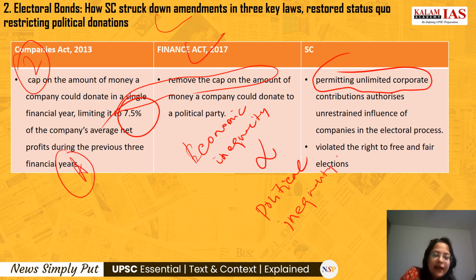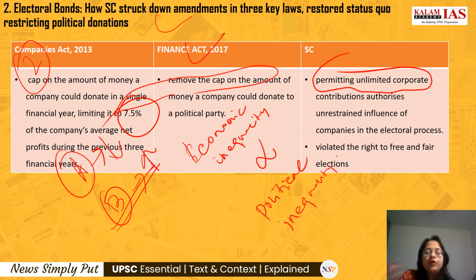Imagine a company A who is donating less and a company B who is donating more. So this company B will have more influence on the government, on the legislators, and hence it will get more benefits from the legislators in return, which is the quid pro quo,